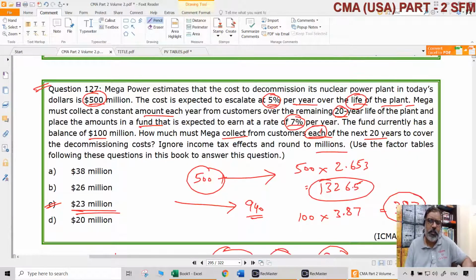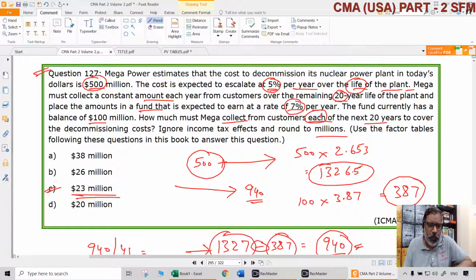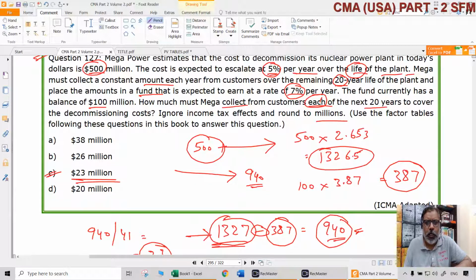So there are multiple points here. First, how much is required at the end of 20 years? Because costs escalate 5% each year, $500 million now will be $1,327 million after 20 years. We already have a $100 million fund, but it will not remain $100 million.